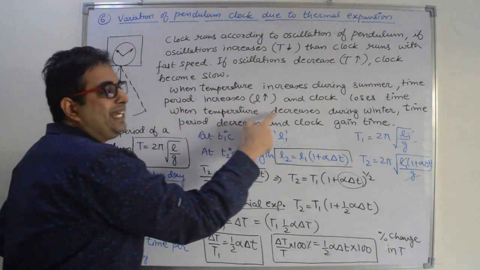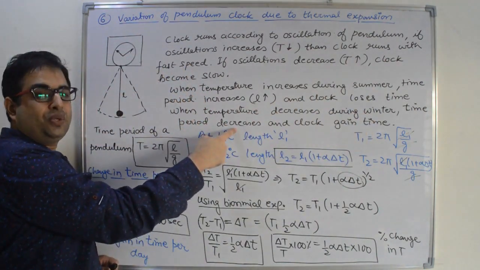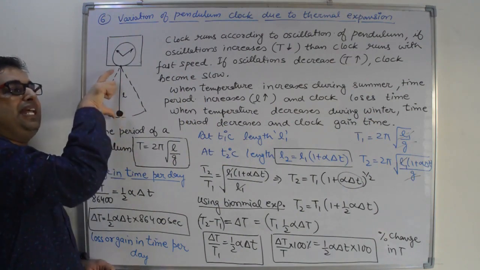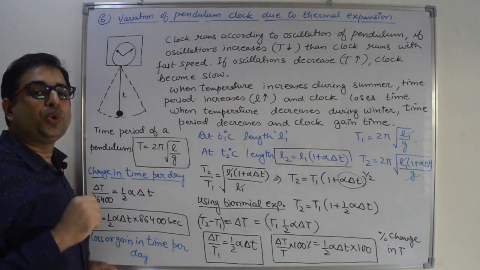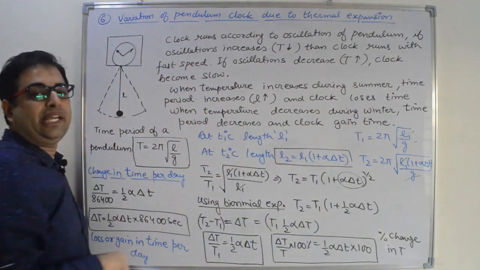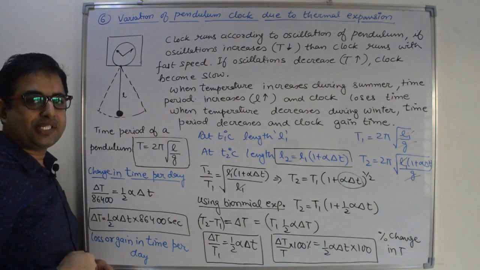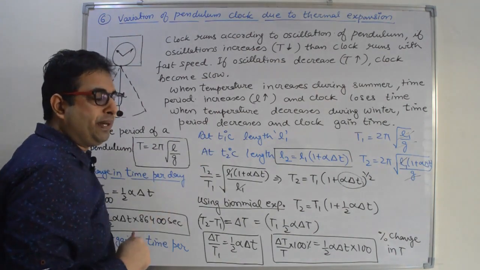When temperature decreases during winter, the time period decreases. Why? Because as we decrease the temperature, the length of the simple pendulum will also decrease due to contraction. And the clock will gain some time in this case. Why? Because it is oscillating fast. Right? Let us see some calculation part.